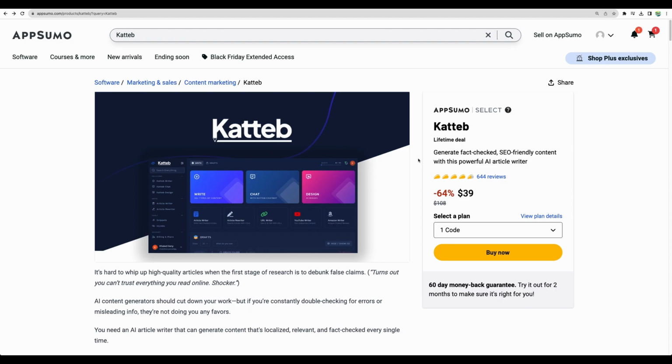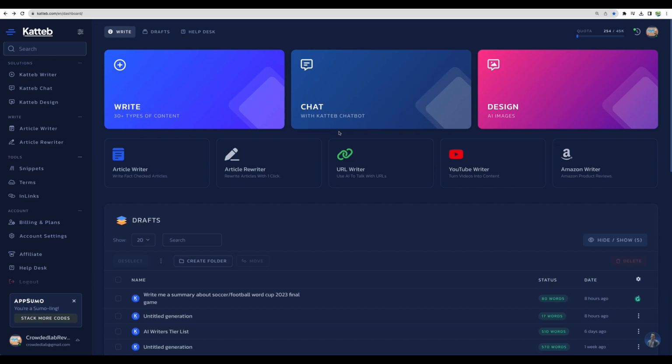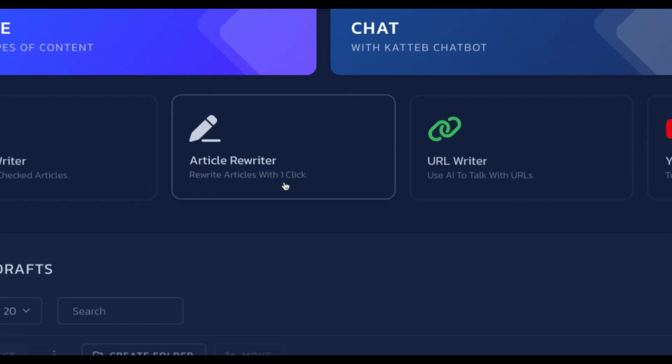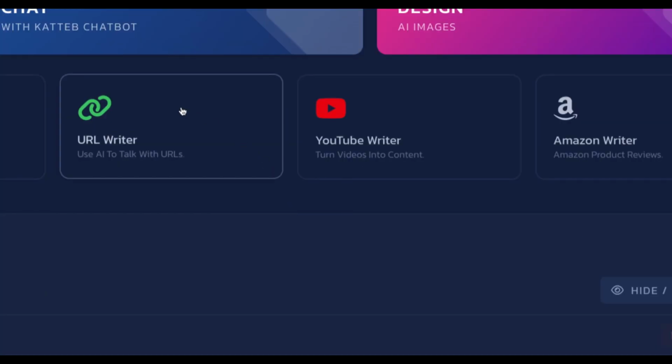So let's begin. I own the Katteb deal myself and honestly I enjoy using this tool. So let's see what changed and I will show you how I use this tool. Just a quick overview: you can use it as an article writer, you can rewrite your articles, you can point Katteb to a particular link and use it as an additional data source for your writing, as well as use YouTube videos and Amazon product links as additional sources for your writing needs.